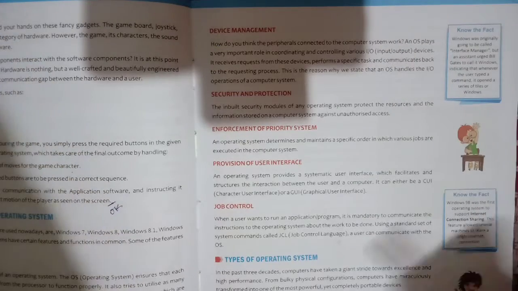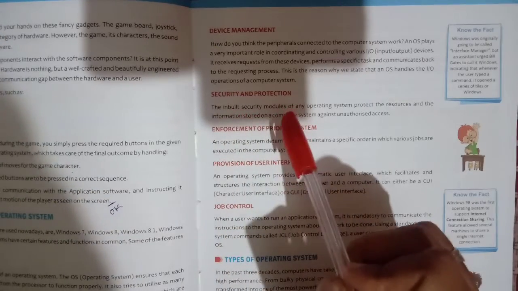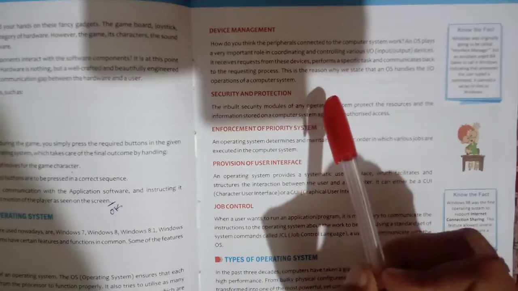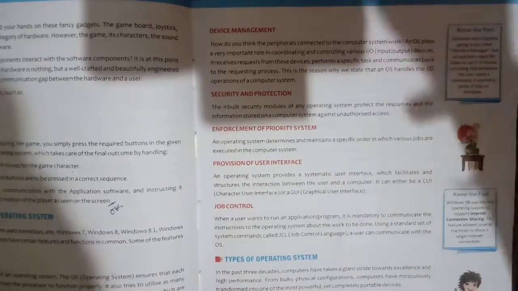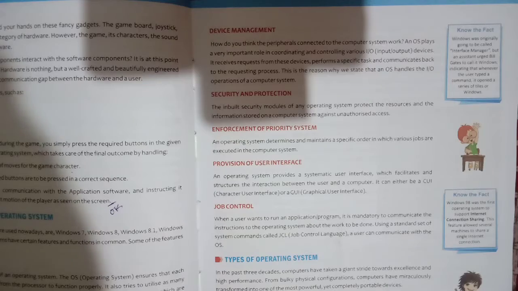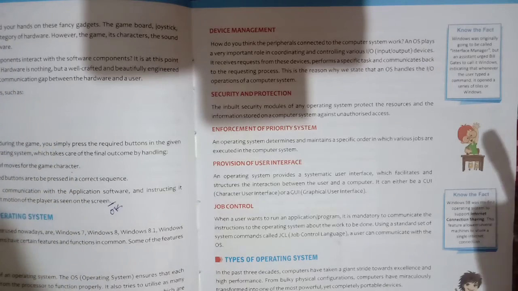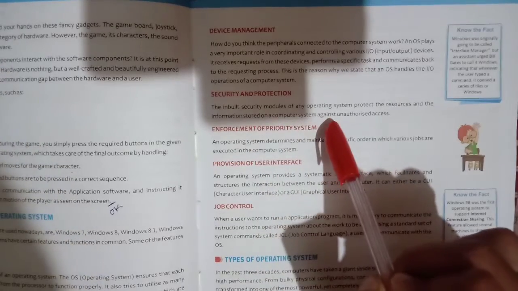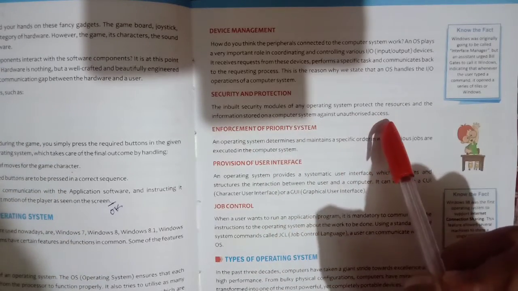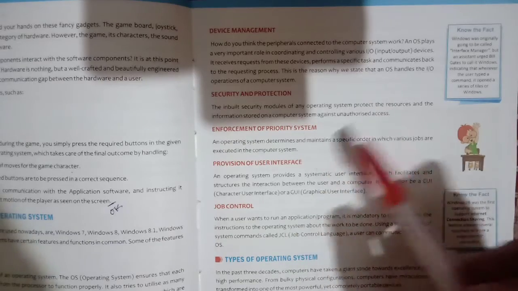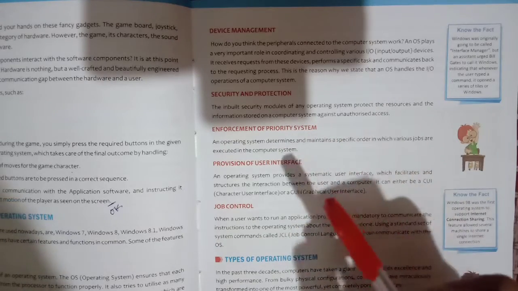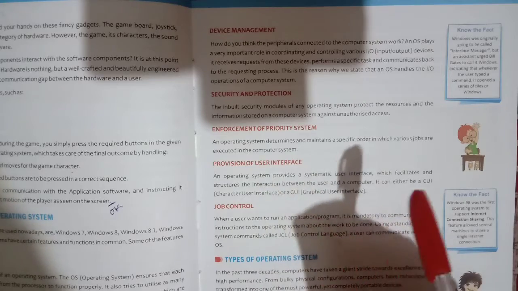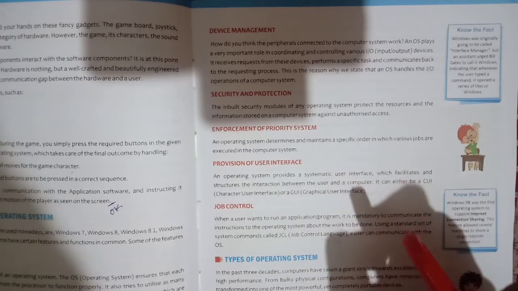So next one is your security and protection. This is another work of your operating system. Your operating system provides security to all modules of the operating system, and protects the resources and the information stored on a computer system against unauthorized access. It means if any other person wants to use your computer system, it is the operating system's responsibility to provide security and protection to your computer.